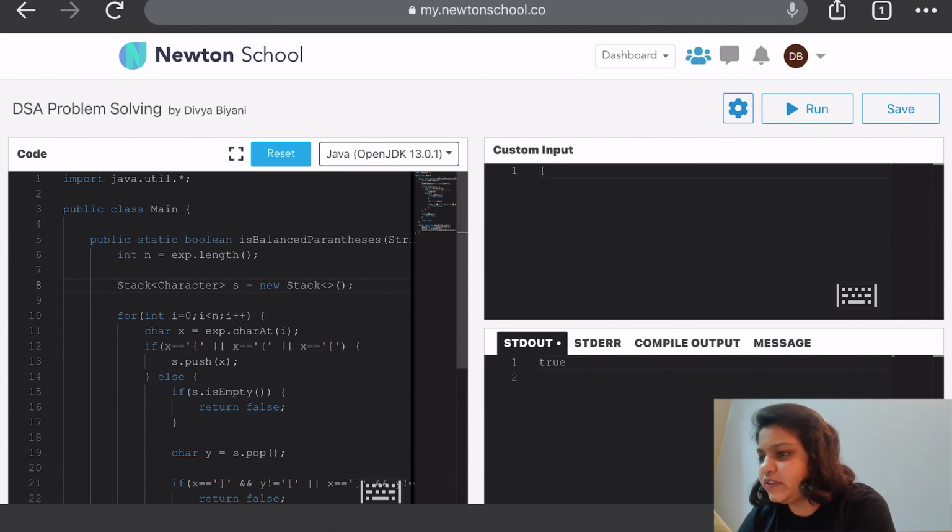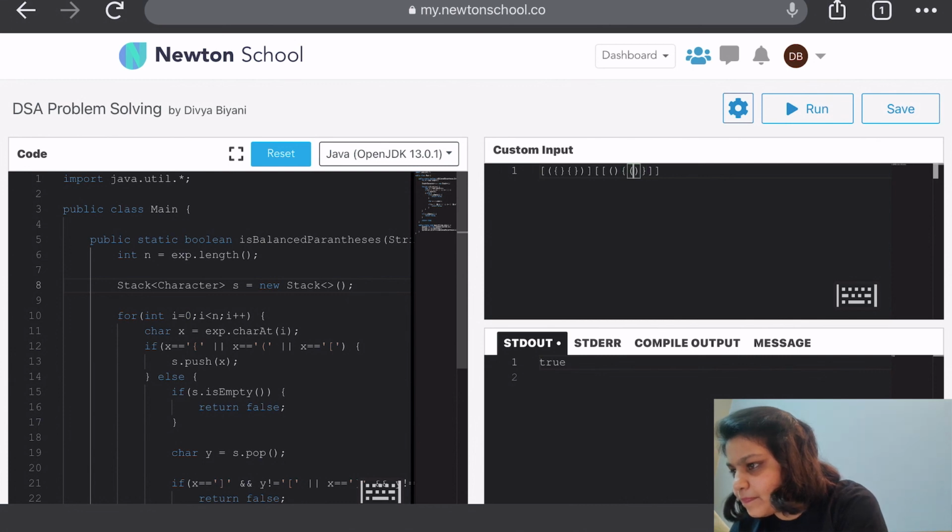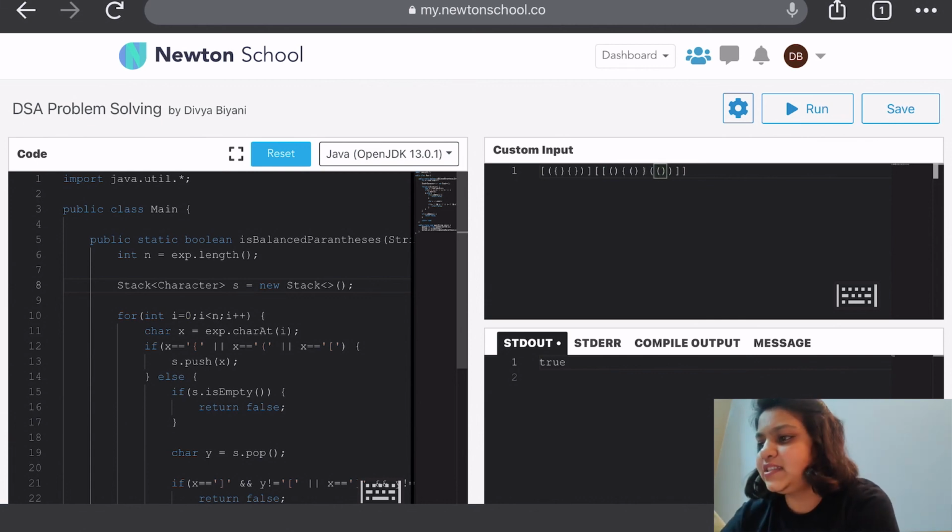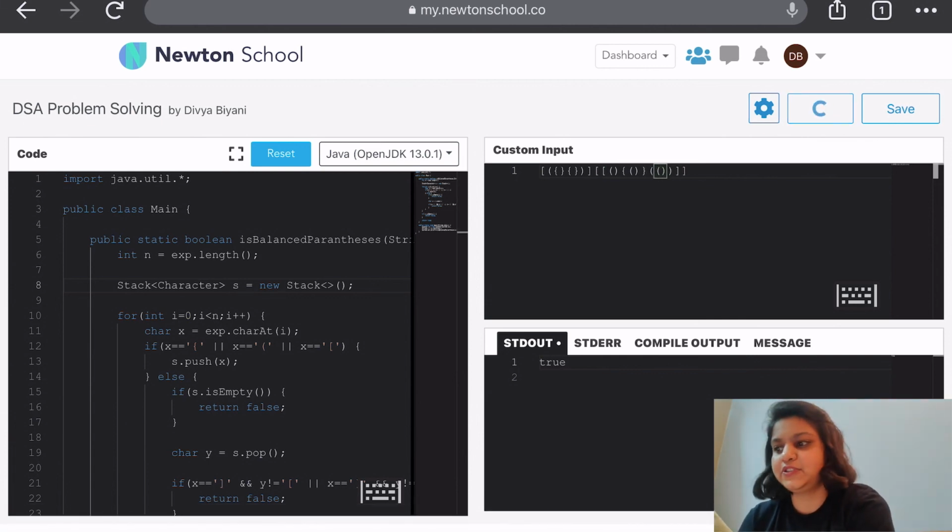So we are going to give nested openings and closings. Now let's see this output, whether it returns true or false. It is balanced, which should return true.